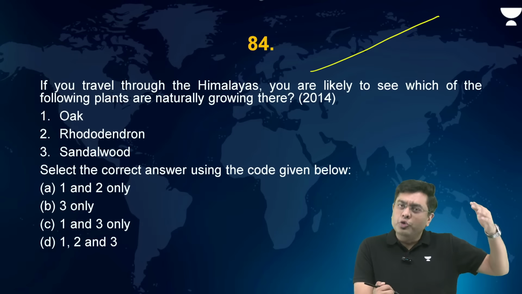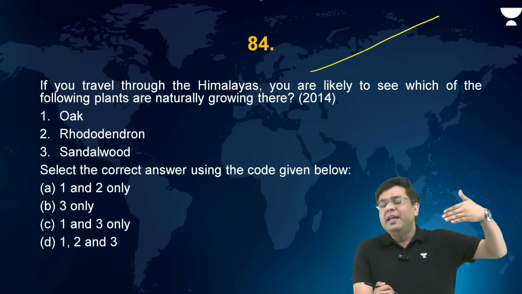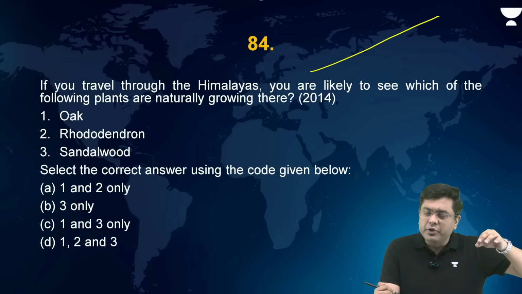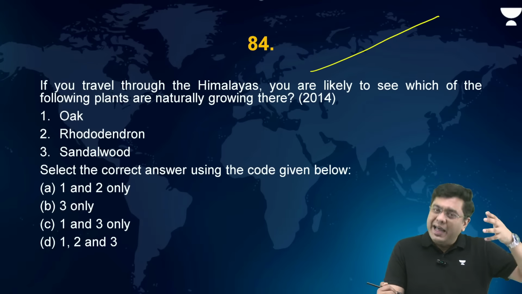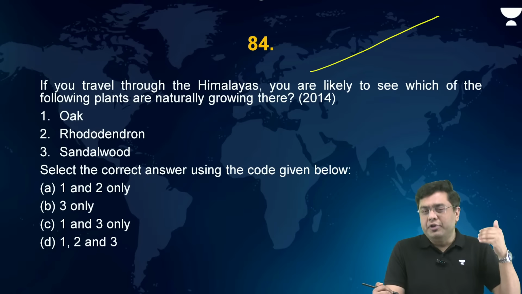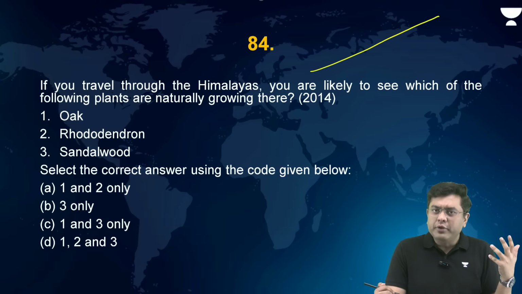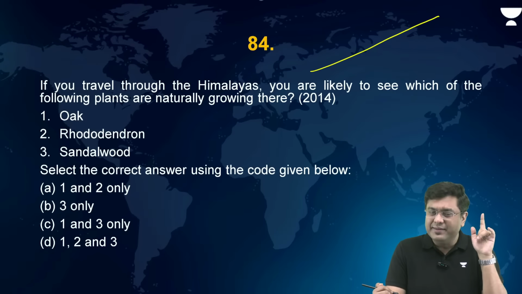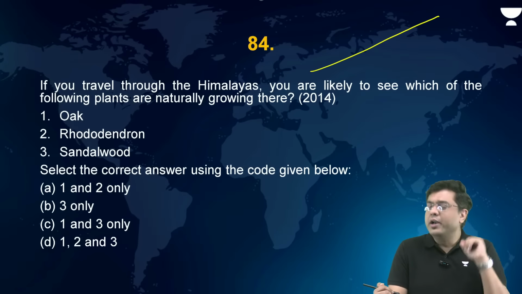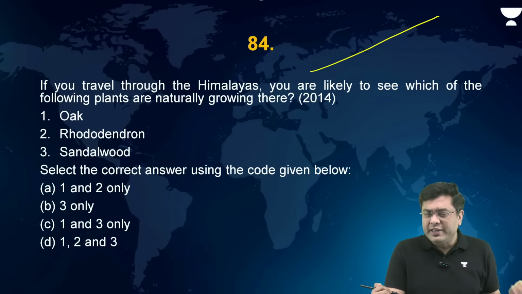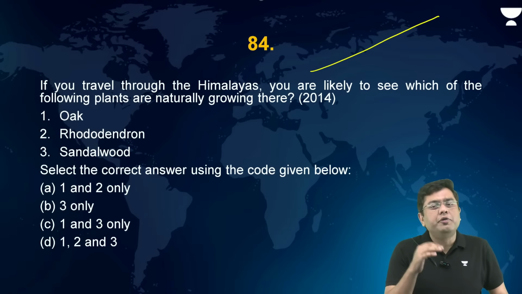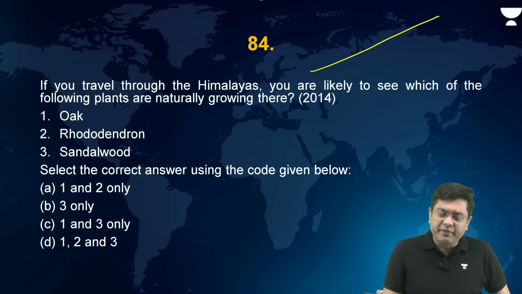Then you move to wet temperate forest. Then further higher up, the conifers. Then further higher up, the alpine meadows. Meadows basically mean the grasses. Trees are not there. Beyond a height of 2500 or 3000 meters, you won't find the presence of trees. And beyond that, you will find the presence of the tundra vegetation.